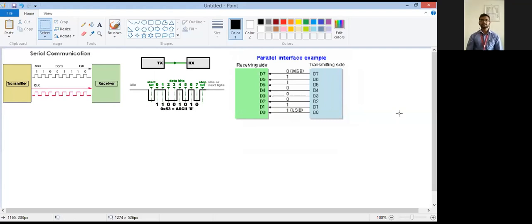So as you can see here, these two are the serial communication types. Okay, on the screen, as you can see, these two types of serial communication are there. This first one is your synchronous serial communication. The second is the asynchronous serial communication.